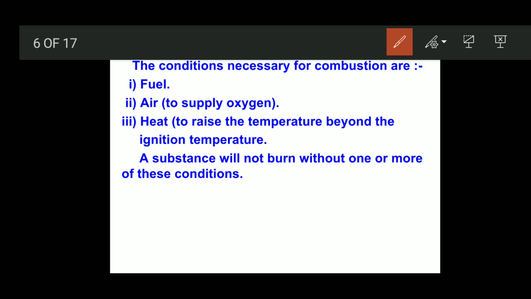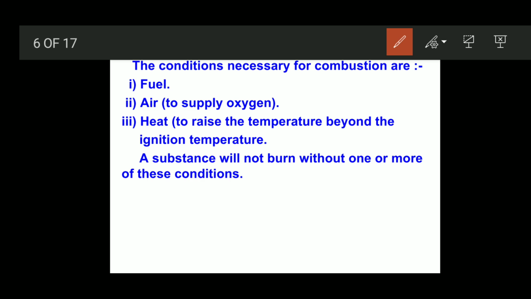The conditions necessary for combustion are fuel, air and heat. Heat means raising the temperature beyond the ignition temperature. A substance will not burn without one or more of these. These are the conditions which are necessary for the process of combustion to take place.